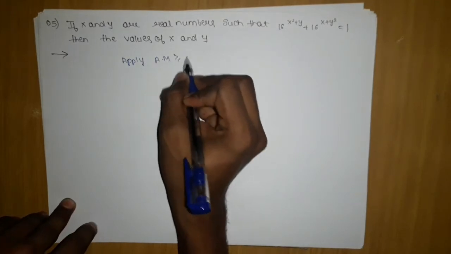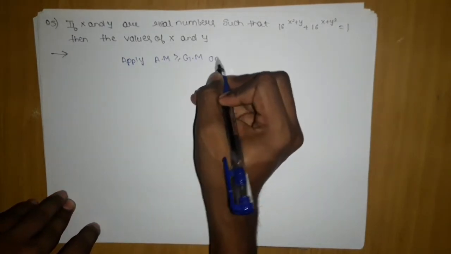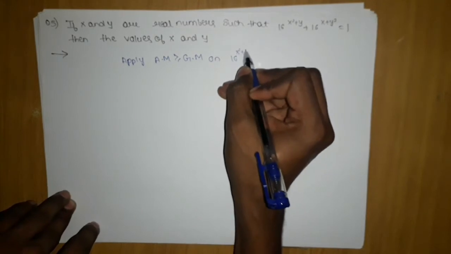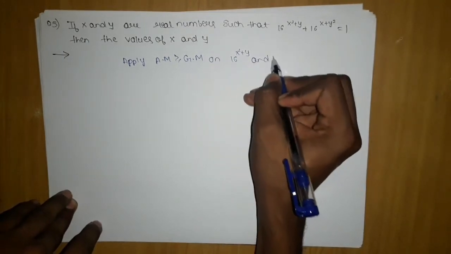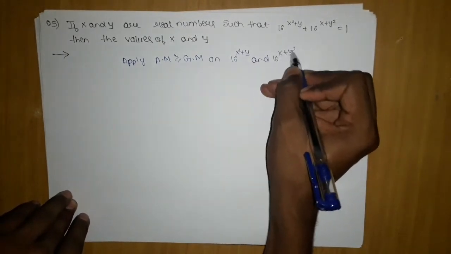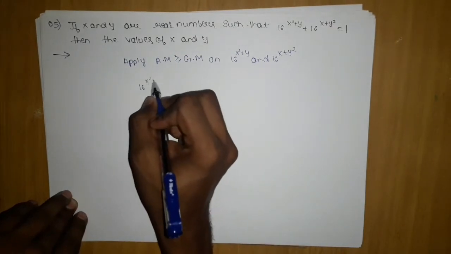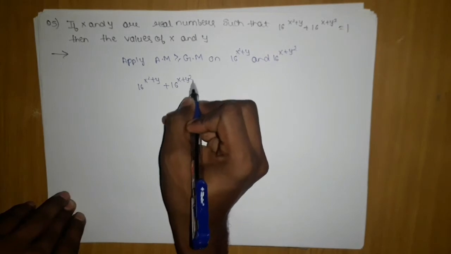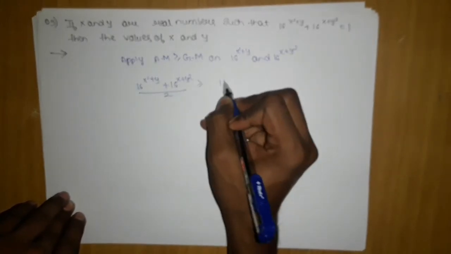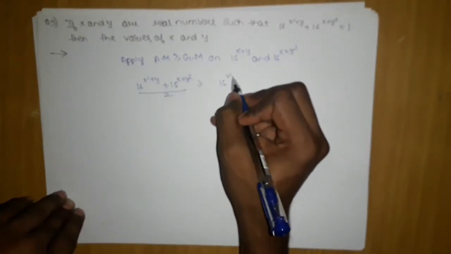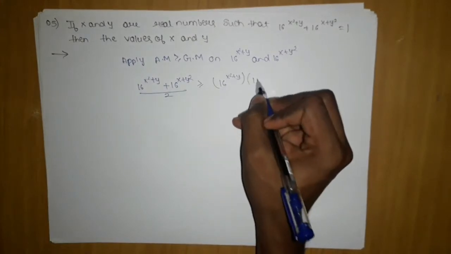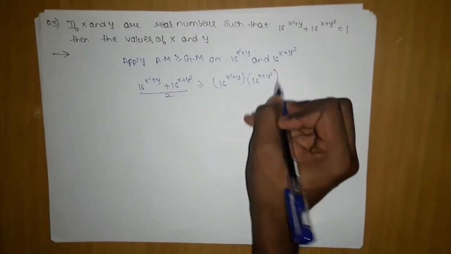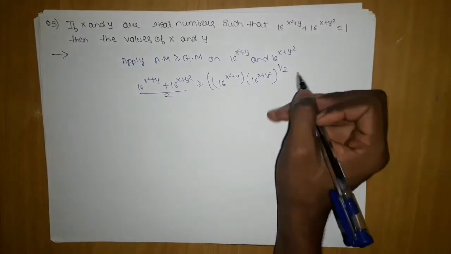Apply AM greater than or equal to GM on what? 16 power x square plus y and 16 power x plus y square. The moment I apply, 16 power x square plus y plus 16 power x plus y square upon 2 is greater than or equal to 16 power x square plus y into 16 power x plus y square, the whole power 1 by 2.